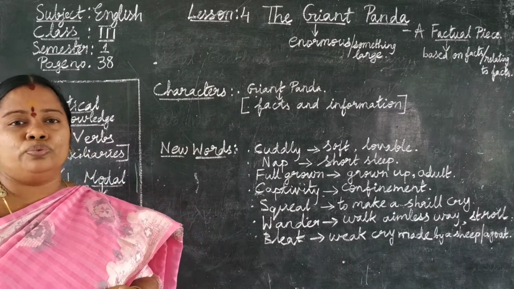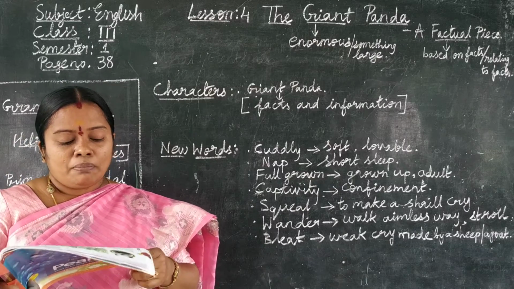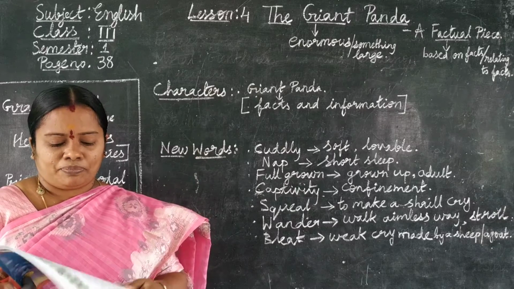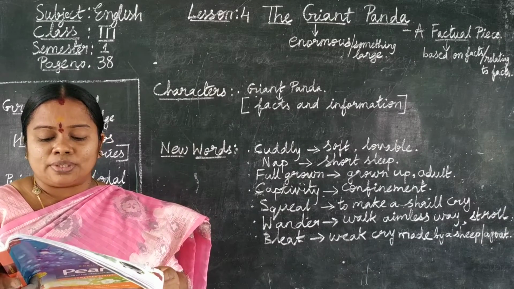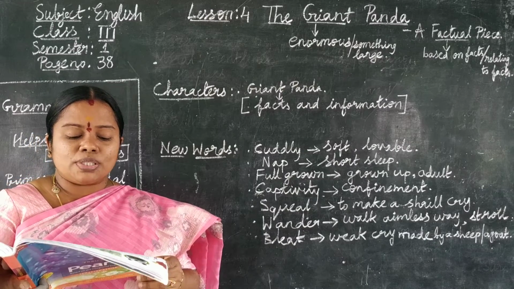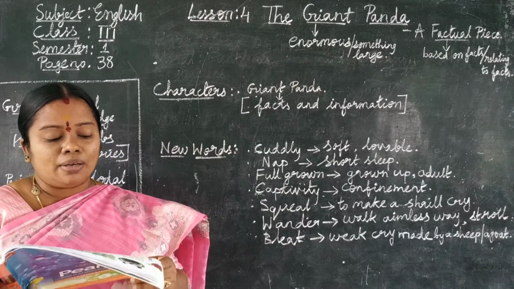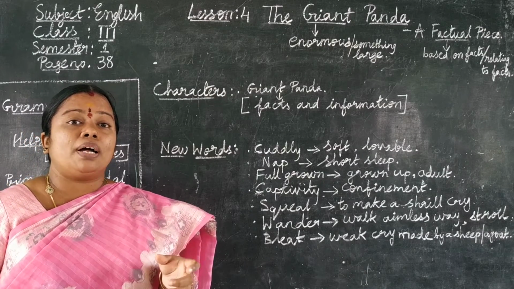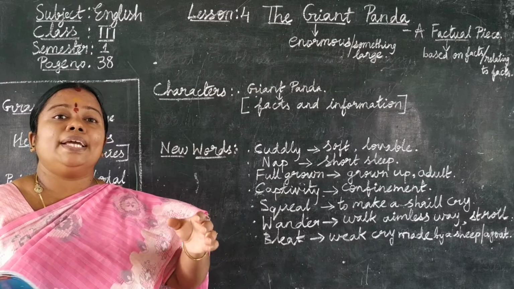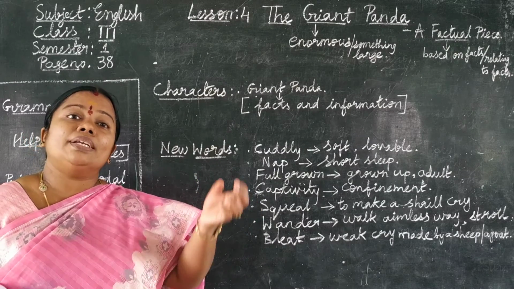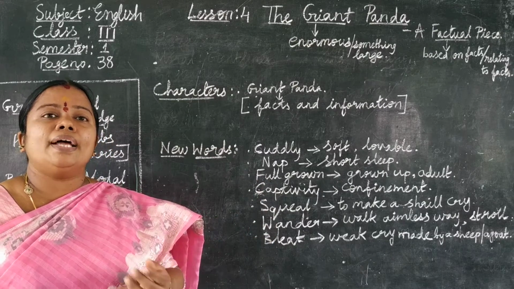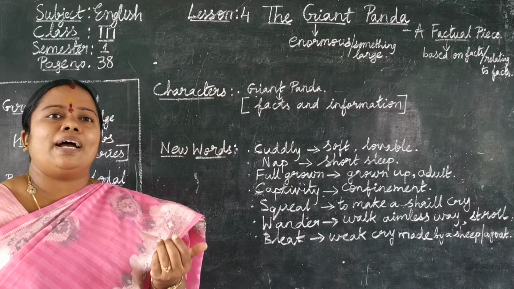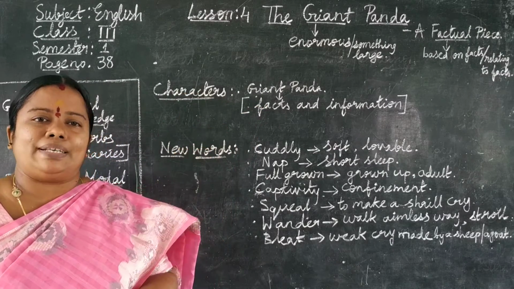How do pandas move? Pandas are good climbers, so they can climb any tree. Sometimes they take an afternoon nap high up in the trees. They use their short claws to hold on to the bark of trees. Pandas cannot run fast, but their claws can hold any trunk of a tree, and they can climb any tall tree, and they take a nap. What do you mean by nap, children? Short sleep. So they take a nap on the branches of the trees. Okay.